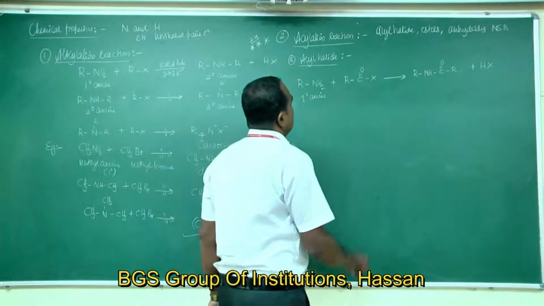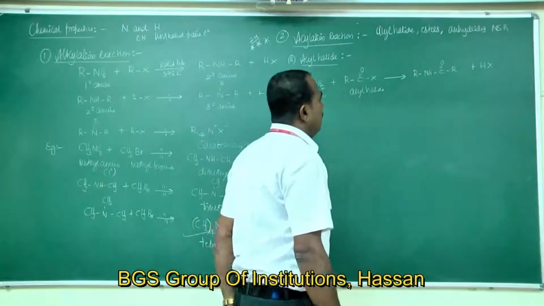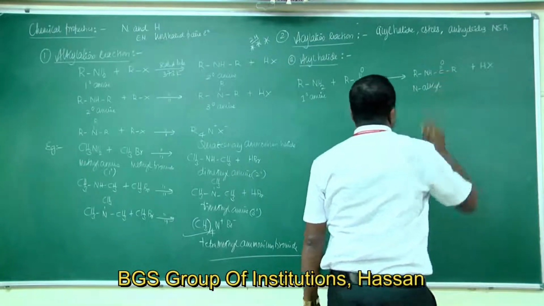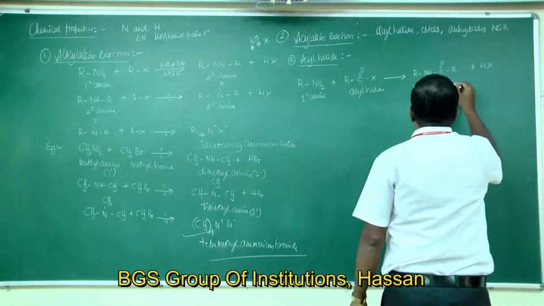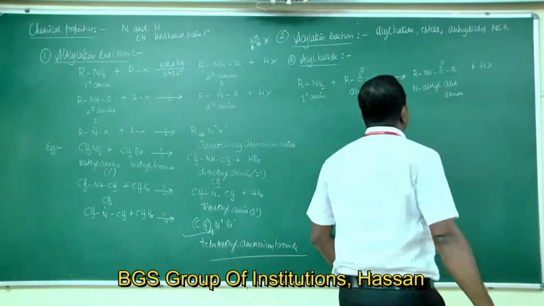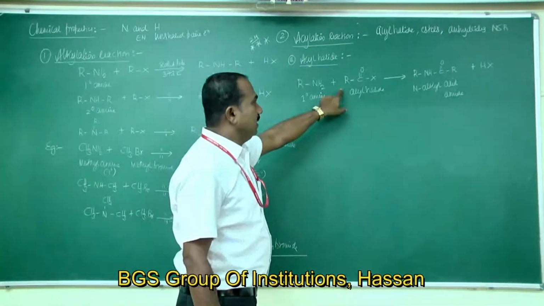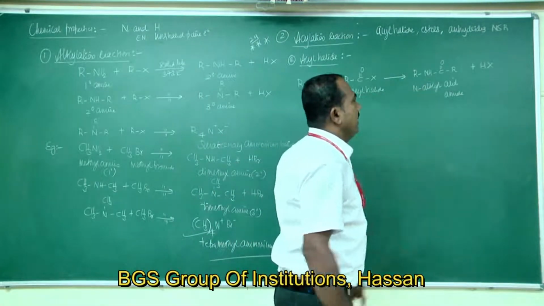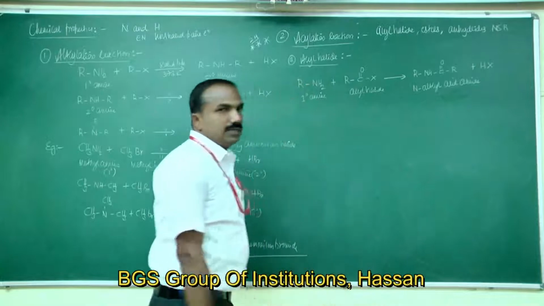So this one is acyl halide or acid halide, to give N-alkyl acid amide. Primary amines treated with acid halide or acyl halide give N-alkyl acid amide. So this is the general reaction.